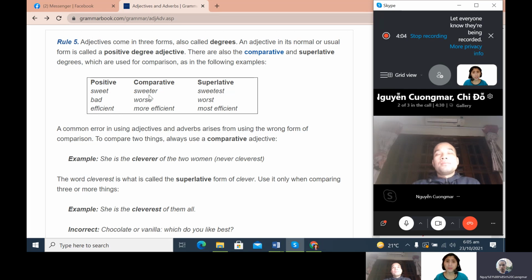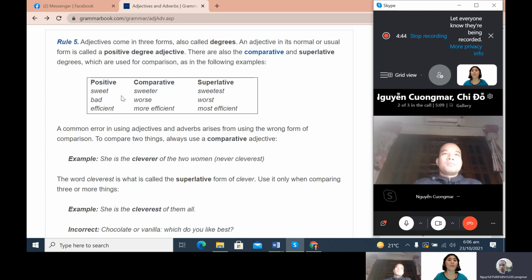Now, from the word sweet, we will add er when we are comparing only two. Do you get me? When we are comparing only two, we add er to the positive degree. But when we are comparing three oranges, that's the time we use sweetest. The orange that I bought yesterday is the sweetest among the oranges in the basket or on the table.